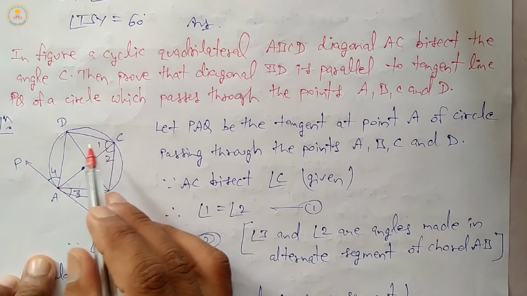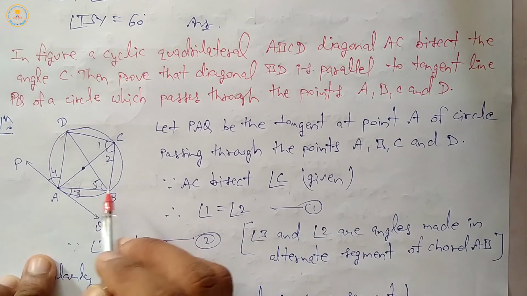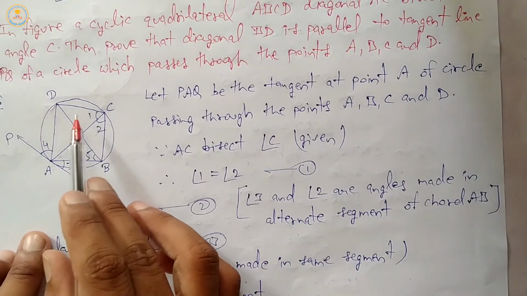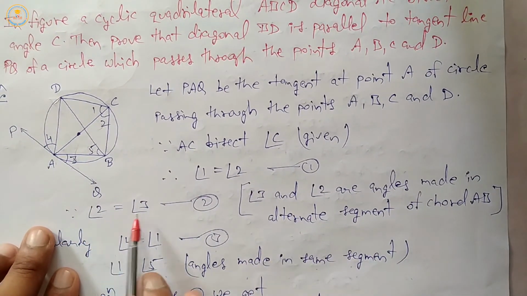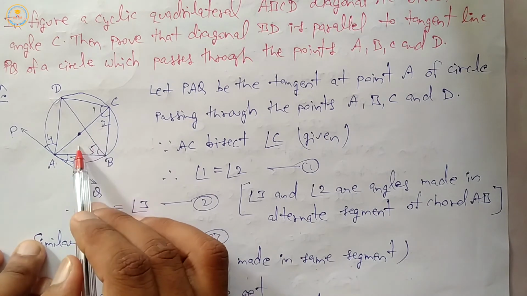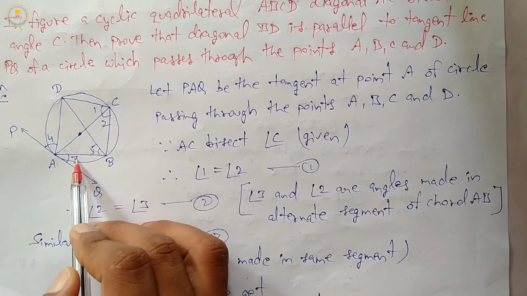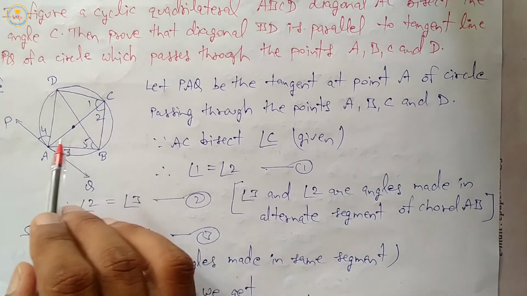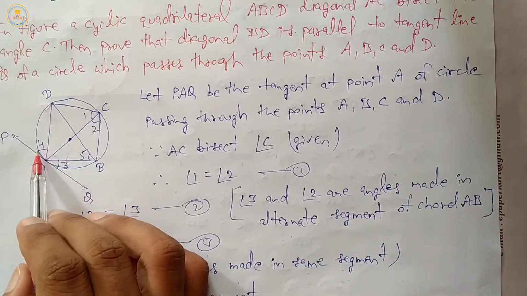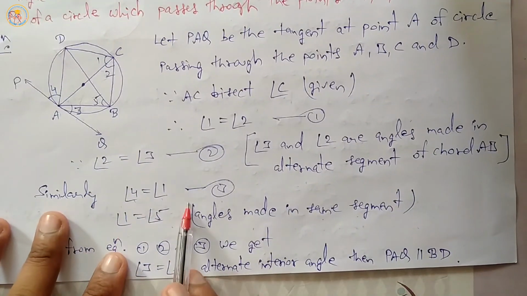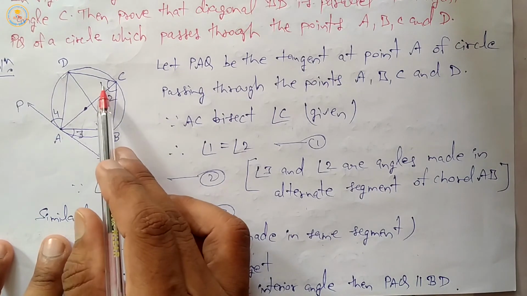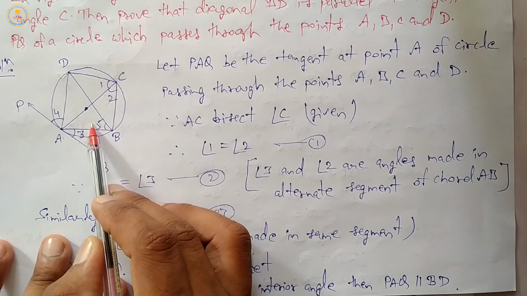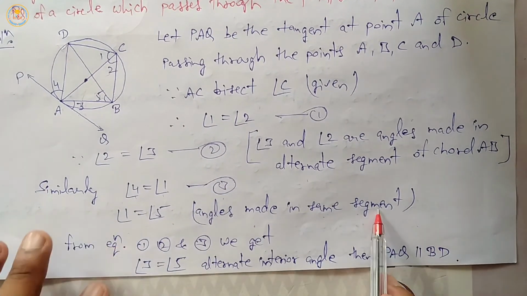AC and BD intersect each other. 2 equals 3, angles made in the alternate segment. Similarly 4 and 1 are in the alternate segment. Now 1 equals 5, angles made in the same segment.